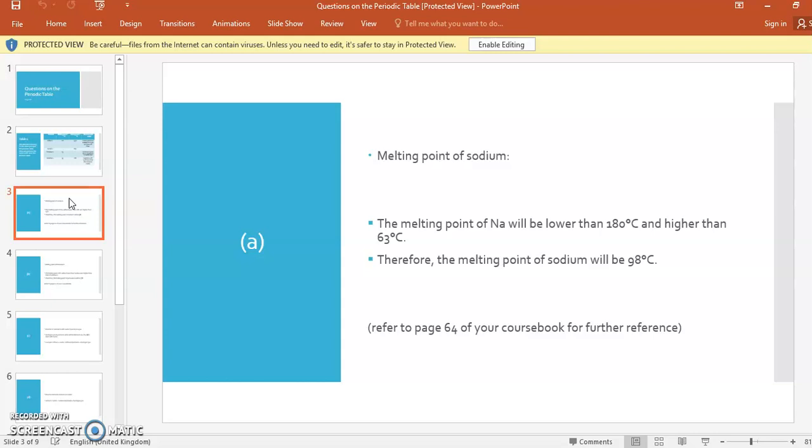The melting point of sodium will be lower than 180 and higher than 63 degrees Celsius. Therefore, the melting point of sodium will be 98. If you go back and refer to page number 64 of your course book, you will see the answer. There they have given a table about the melting point. You can check from there, and according to the properties of the periodic table, when you go down, see how the melting point changes.